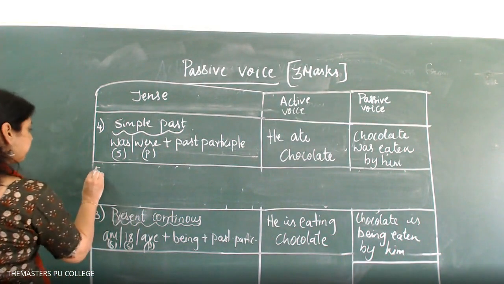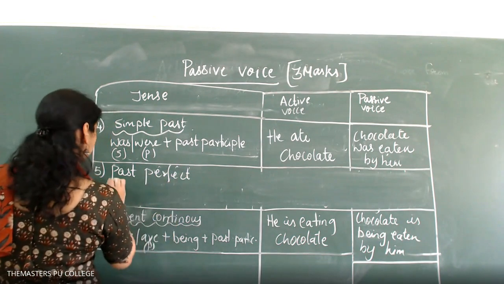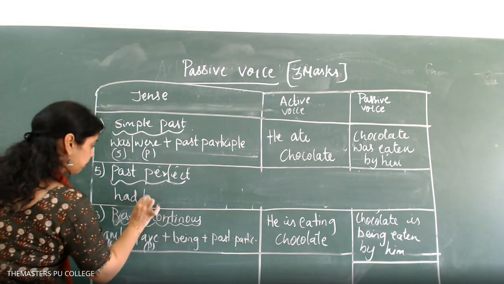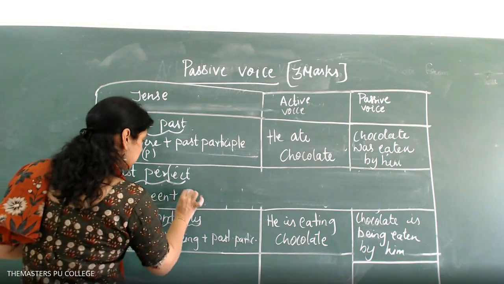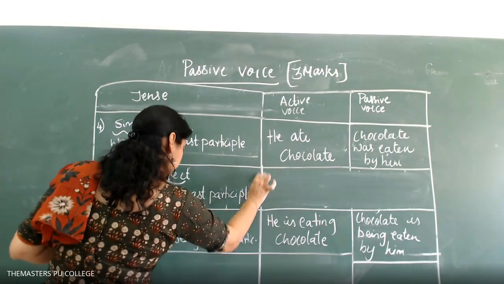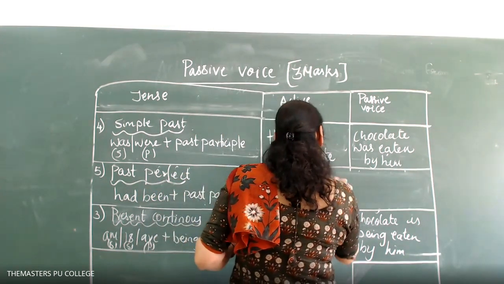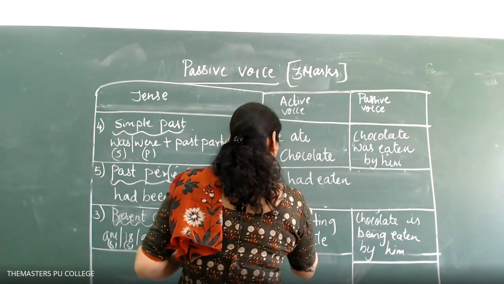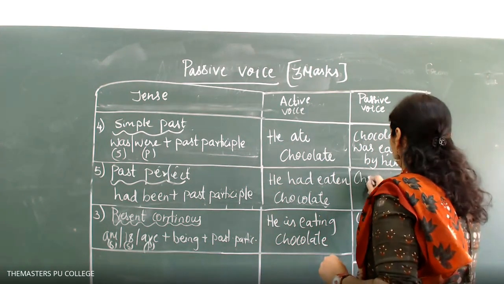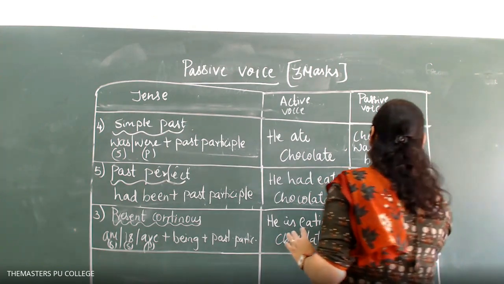Go for the fifth one. Past perfect. So what will be the perfect form? Only one: had been plus past participle. He had eaten chocolate. It changes to: chocolate has been eaten by him.